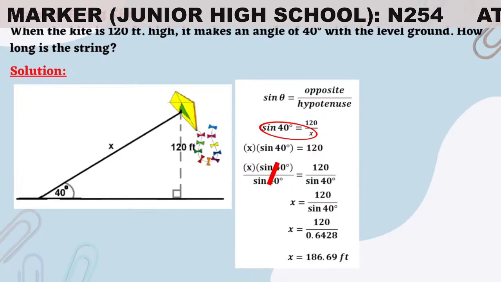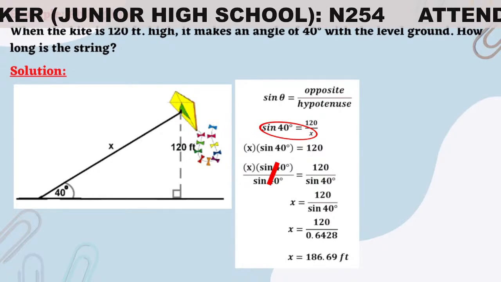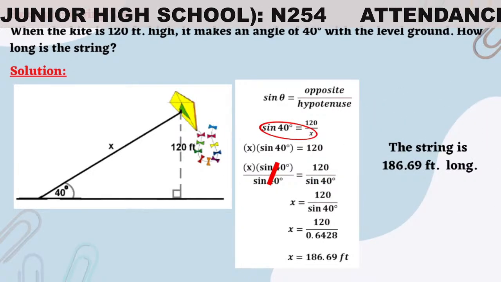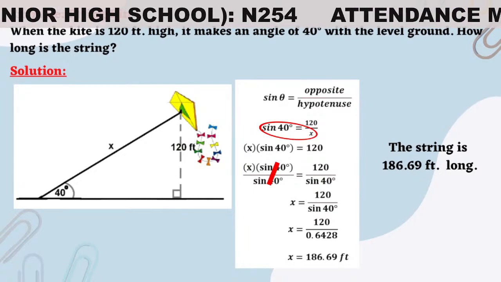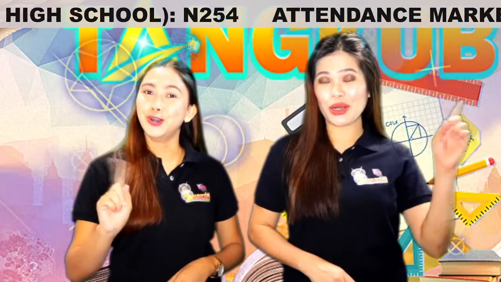Therefore, x here is equal to 186.69. Now, what do you think is the height of the string? Since x is the unknown or the height of the string, therefore, the string is 186.69 feet long. Complicated? No.